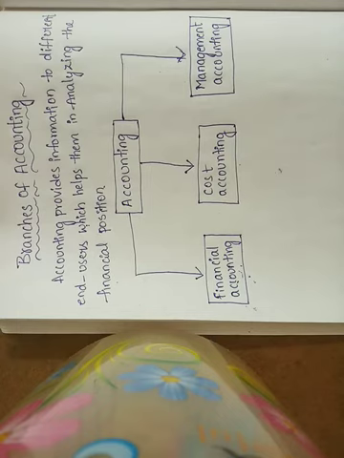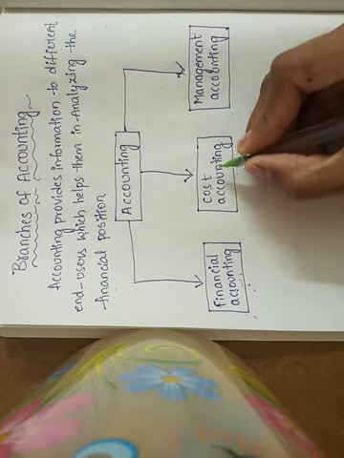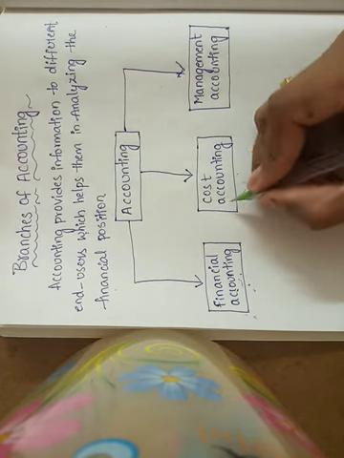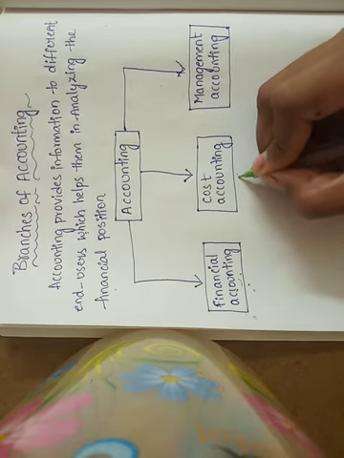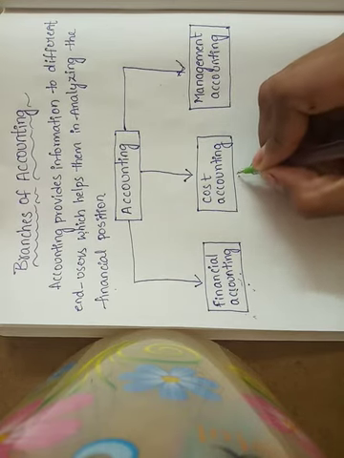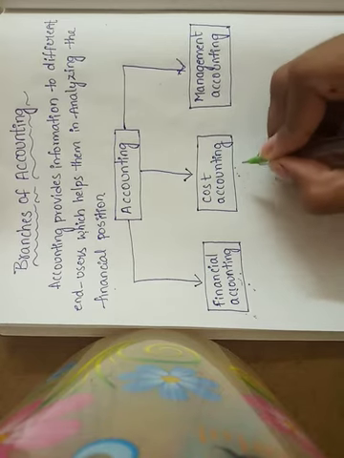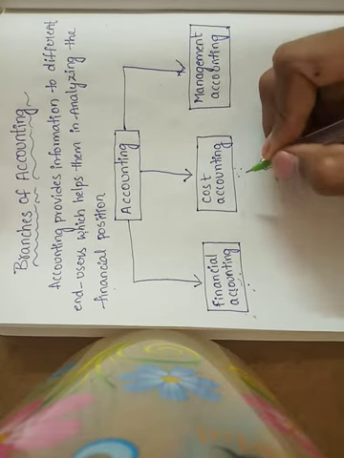Next is what? Cost accounting. What is the meaning of cost accounting? Cost means expense. Whenever you go to a shop, how much is the cost? Cost means you have to pay some amount of money for that good. To overcome the drawbacks of financial accounting, a new branch of accounting known as cost accounting was developed.